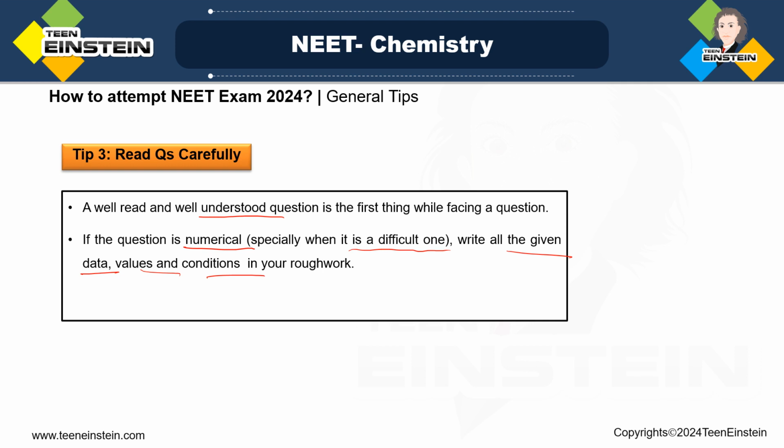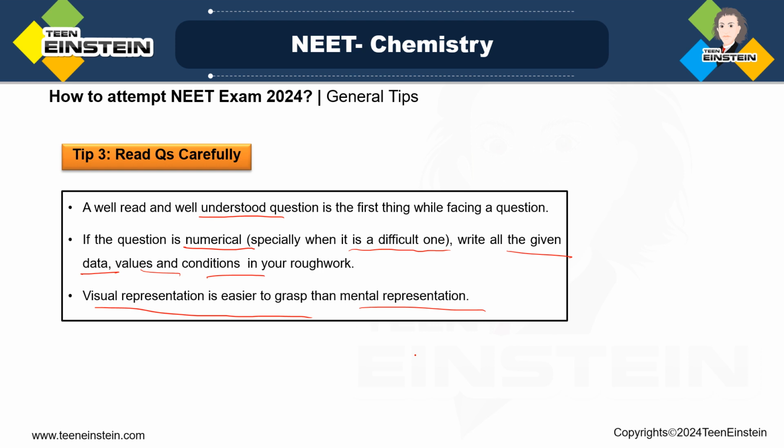So for numericals, writing the data is very important, and even if it is not numerical, suppose it is theoretical and lots of information is given and you have to combine all the information and reach a conclusion, then also I suggest you write it, applying minimum time as possible, so that everything is in front of you. And why I am saying so, because our brain works in that way. When there is some visual representation in front of you, it will obviously be easier for you to understand and grasp the idea than with a mental representation.